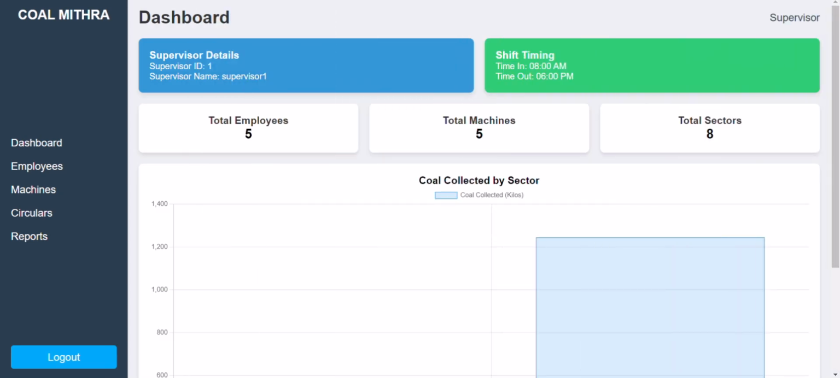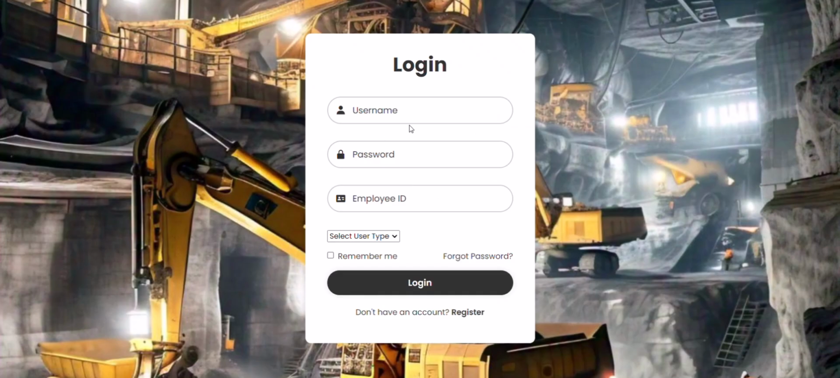Once the PDF has been generated, it will redirect us back to the supervisor dashboard. Now, since we have covered all the sections of the supervisor dashboard, let us now log out from this. And next, let us log into an existing employee ID. For the username, we have employee1. The password remains encrypted, and the employee ID will be given as 2. And for the user type, let us just select employee.